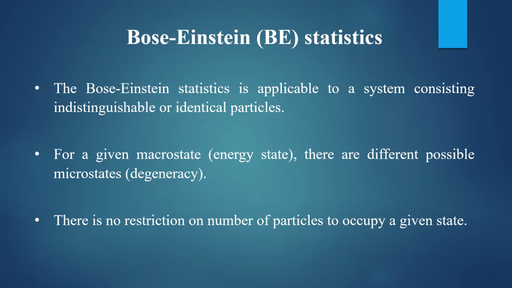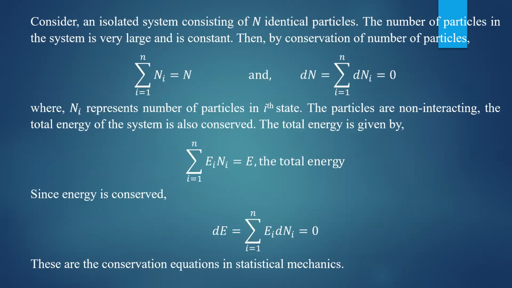There is no restriction on the number of particles to occupy a given state. You can put any number of particles in a given state according to Bose-Einstein statistics. It will not obey Pauli's exclusion principle, and you can put any number of particles in the given state.